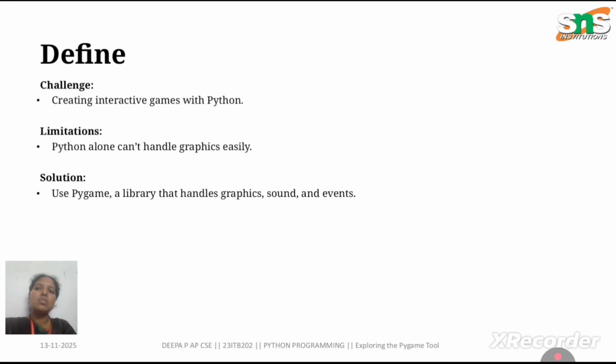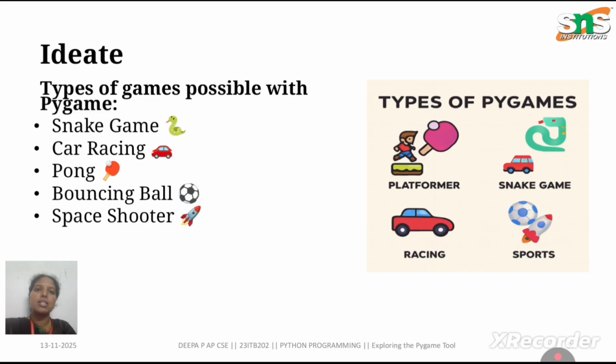Pygame comes with specific tools and modules to solve these problems. For example, pygame.display is used for creating a game window, image for loading the graphics, event for handling the keyboard and mouse, and mixer to add music and sound effects. Time controls the game timing, and sprite specifies the object movements and collisions. Once we define these needs clearly, we can move to thinking about the solutions.